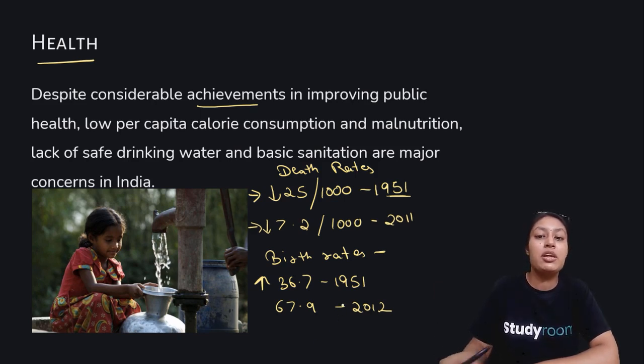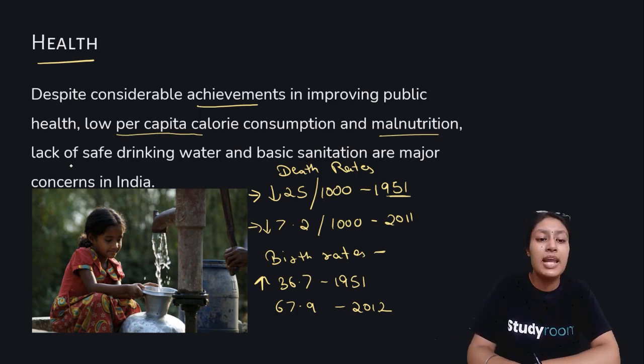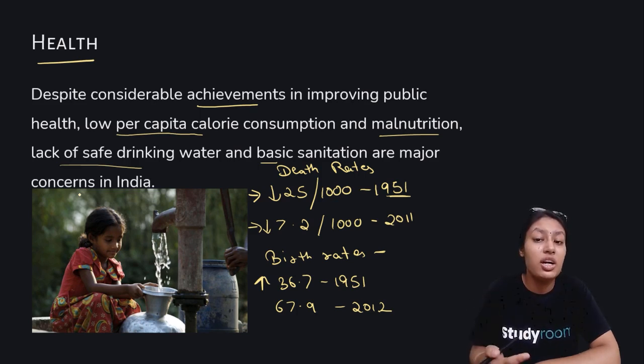These numbers have been doing considerably better due to the improvement that has been happening in the healthcare sector, but still low per capita calorie consumption and malnutrition, which is a very, very big problem in our country, which we have studied in detail in the chapter on poverty, and lack of safe drinking water and basic sanitation are the major concerns. We are still struggling for basic things, and basic concerns need to be taken care of.